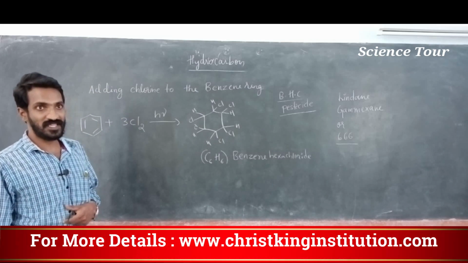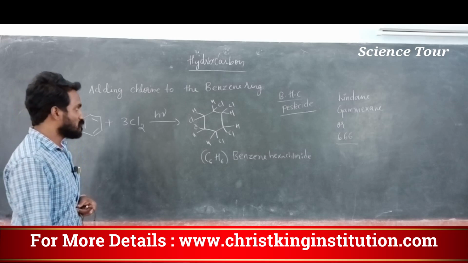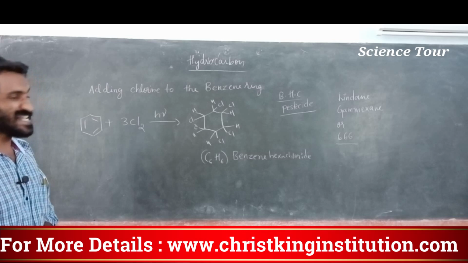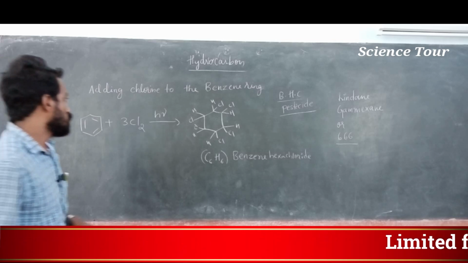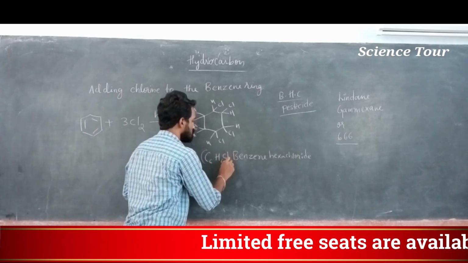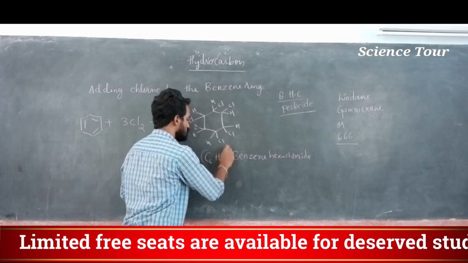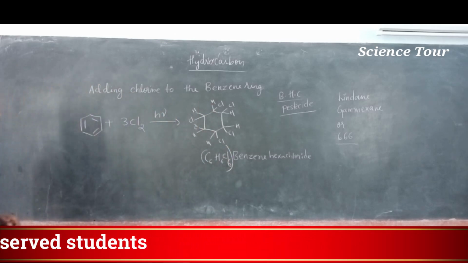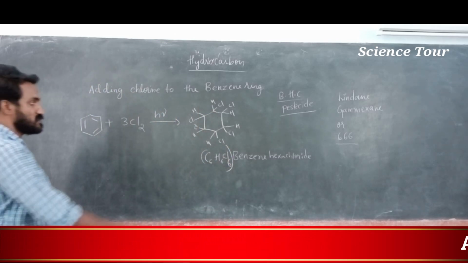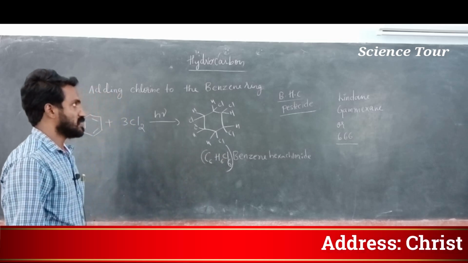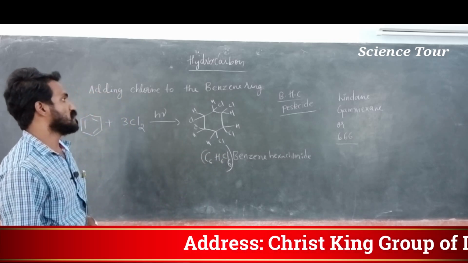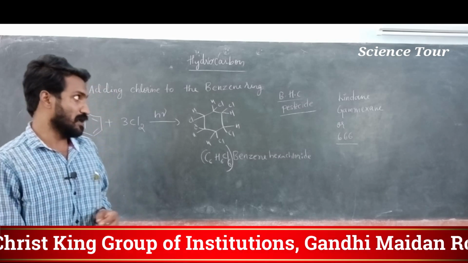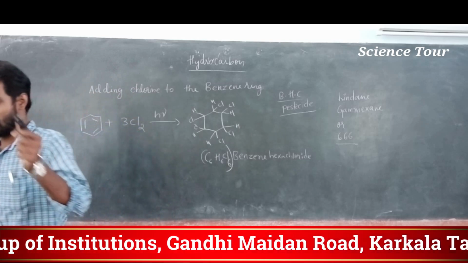Just go home and see which pesticide you are using. Most pesticides contain benzene hexachloride, BHC in short form. C6H6Cl6. This is benzene hexachloride. Here I missed this one, Cl. Benzene hexachloride. Okay, this is one of the very important pesticides. Also, it is named lindane, gammaxene, 666.